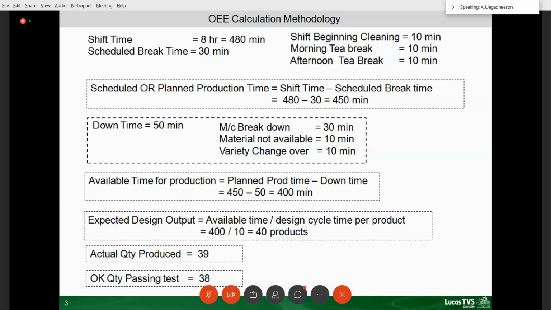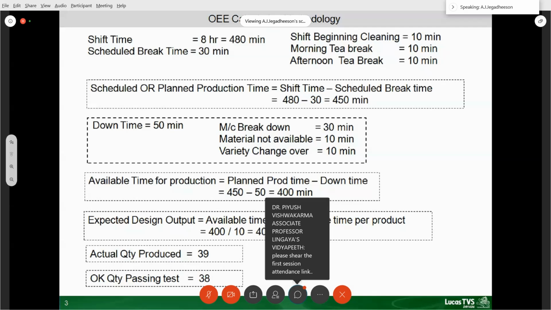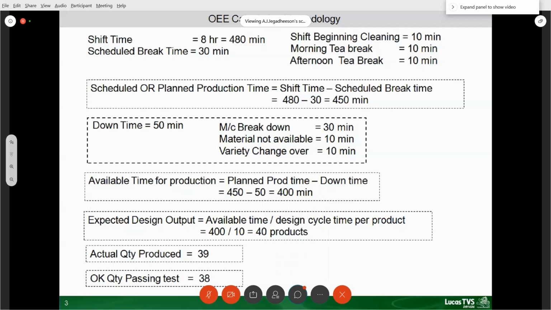Now you understand? So when I have that 450 minutes without downtime, if one product can be made in 10 minutes, I should have produced 45 parts. But because of non-availability, I will lose 5 parts. Within the available part, because of my performance, I have lost one part. Even after producing, we have rejected one part. So instead of getting 45, I am getting only 38.